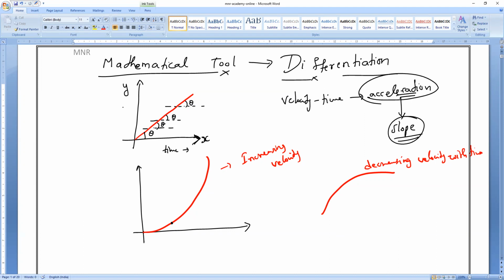If it is a distance or displacement versus time graph, what can I find, guys? If it is a displacement time graph, I can find the velocity. If it is a distance time graph, I can find the speed. Or if it is a velocity time graph, what can I find, guys? Acceleration.